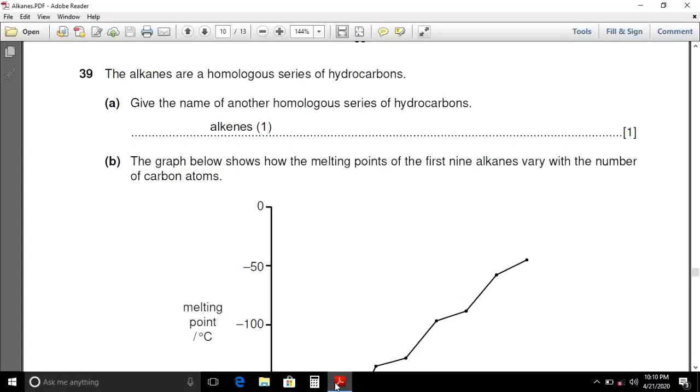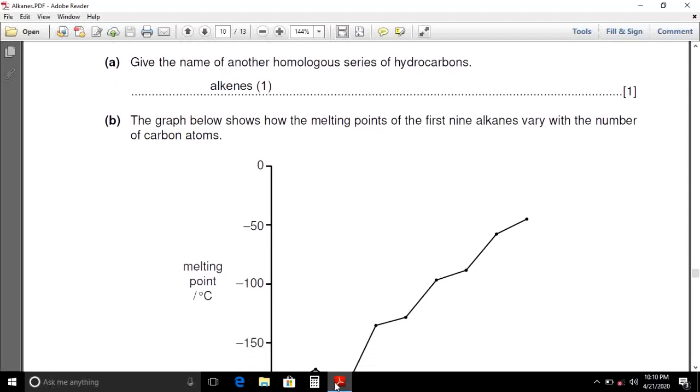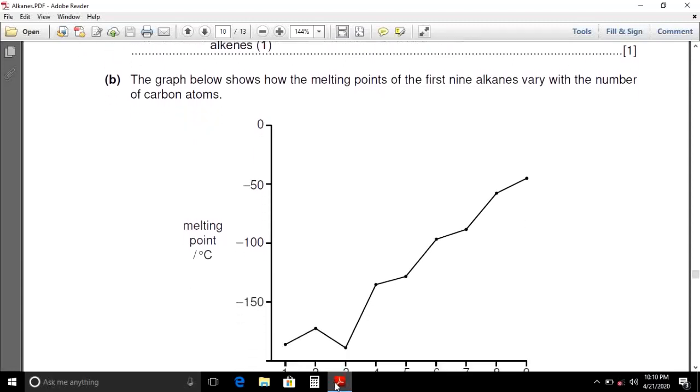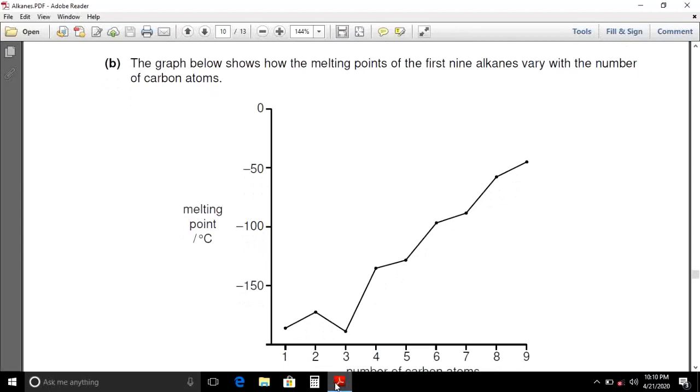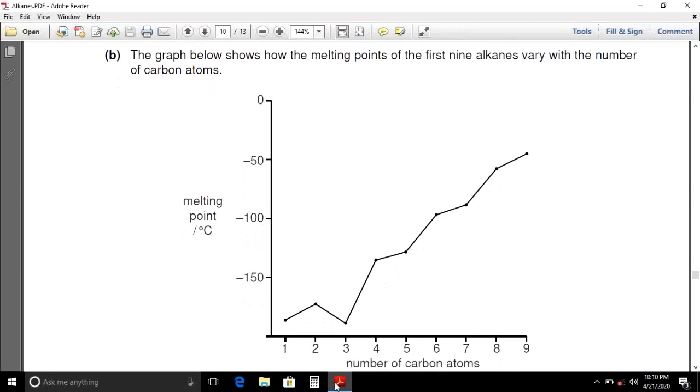The graph below shows how the melting points of the first 9 alkanes vary with the number of carbon atoms. As you can see from the graph, the number of carbon atoms increases from left to right, while the melting point increases from 1 carbon atom to 9 carbon atoms.